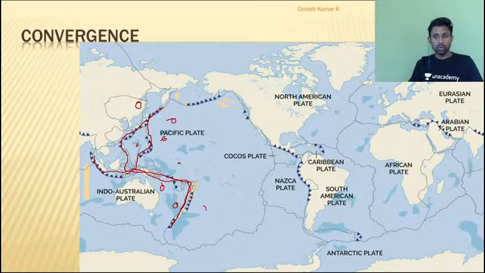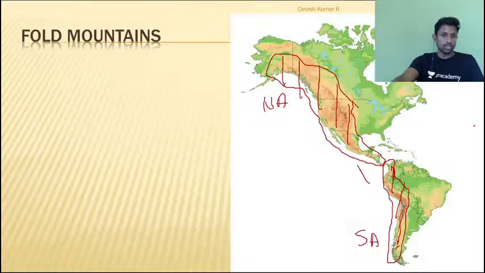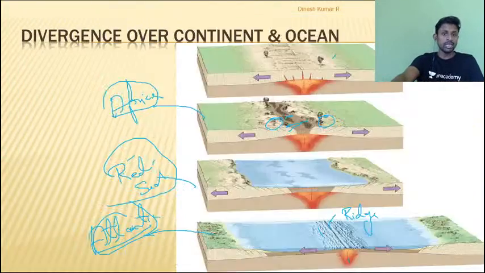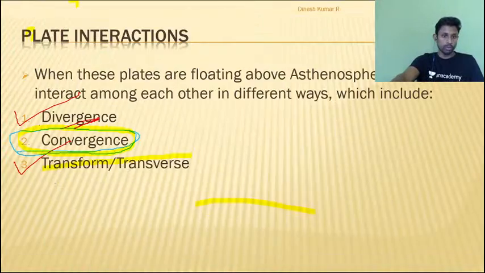Next, I talked about ocean continent convergence here and here. So we got fold mountains on the continent. We get trenches inside the oceans. We got strong earthquakes and strong volcanism in these areas. Third, I talked about this belt, that is above India, where we have only fold mountains and earthquake formation. There are no volcanic eruptions. So these are the three interactions we have covered in today's class. I hope these interactions helped you in understanding various concepts of the formation of landforms.